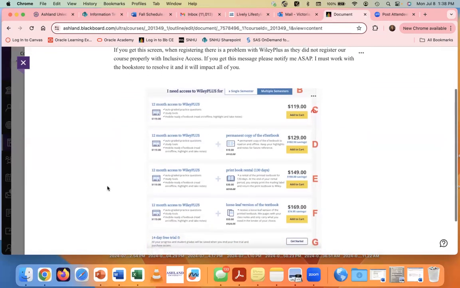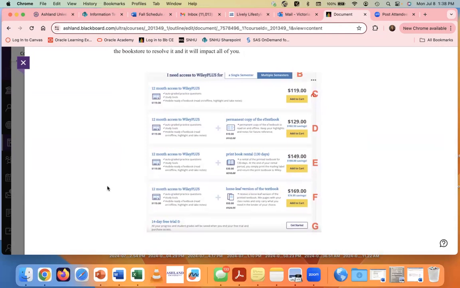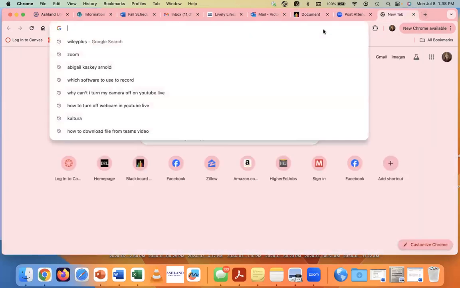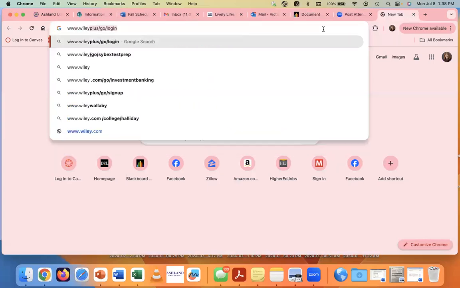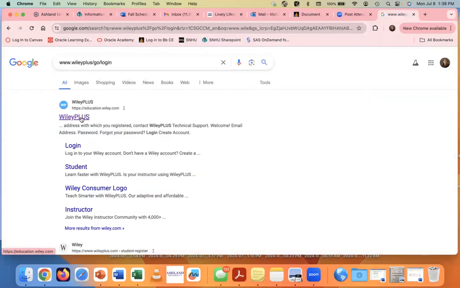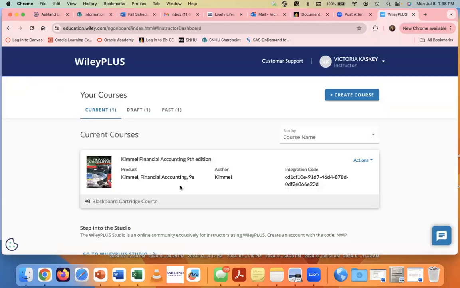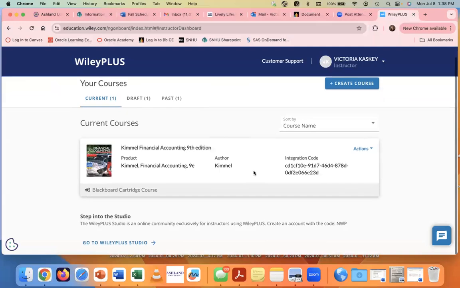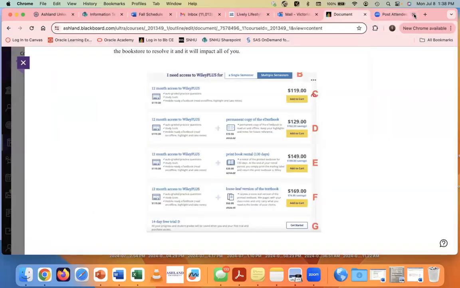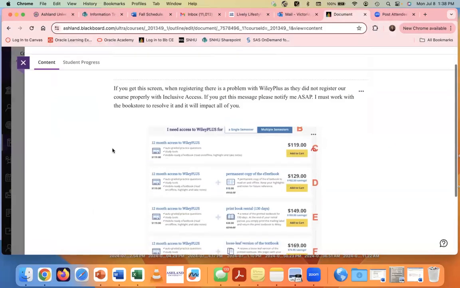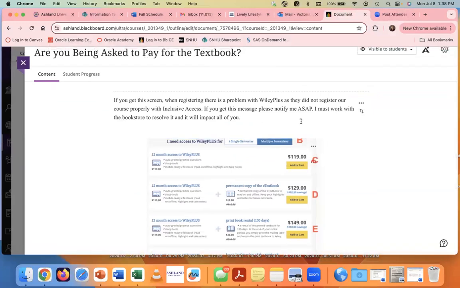If you get a screen like this, it is most likely because you went to www.wiley plus login. If you went outside of Blackboard, you will be prompted, mine's going to look different, of course, to purchase the textbook. You don't want to do this. So if you get this, please notify me ASAP.